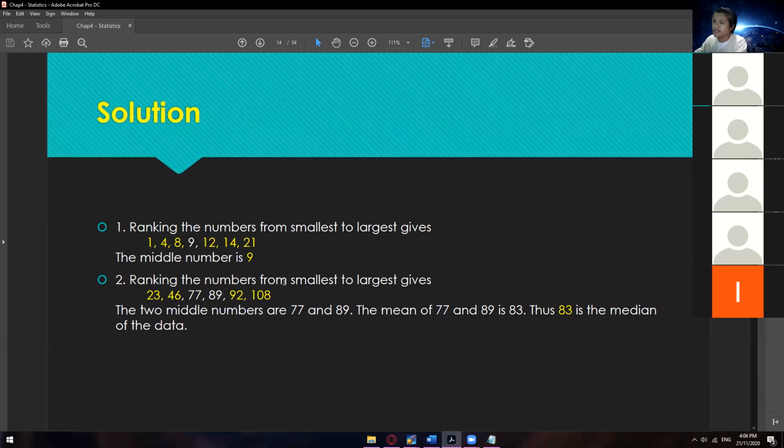All right, so here's the solution. As you can see right here, our answer for number 1 is 9, and for number 2 we get the 77 and 89, and from those two numbers we've come up with 83. So his answer is correct. Thank you very much, Mr. Dan, for helping me calculate the summation and division of this result.